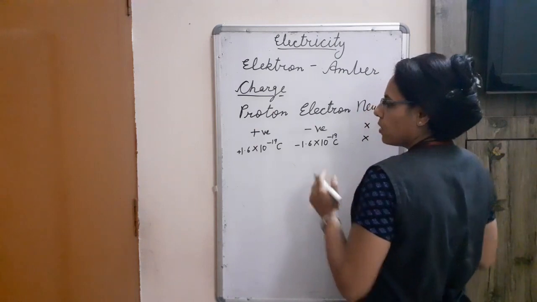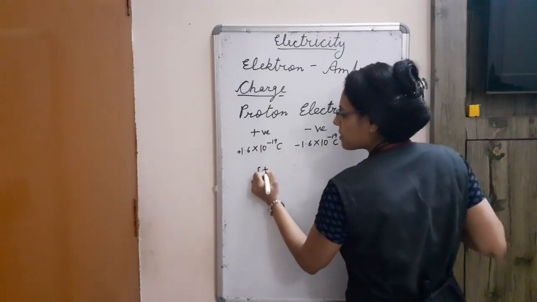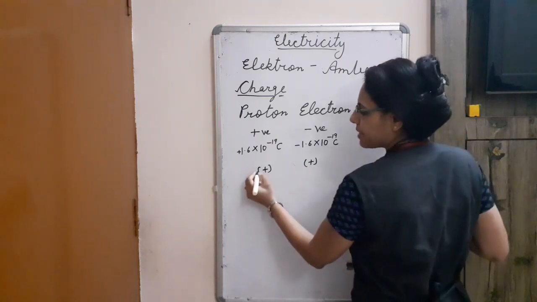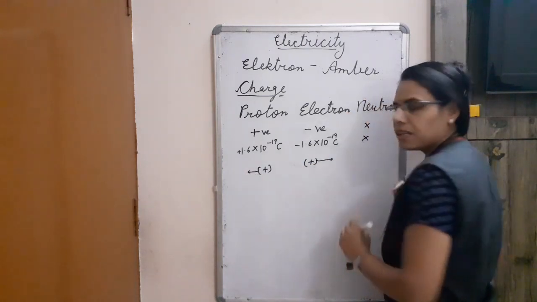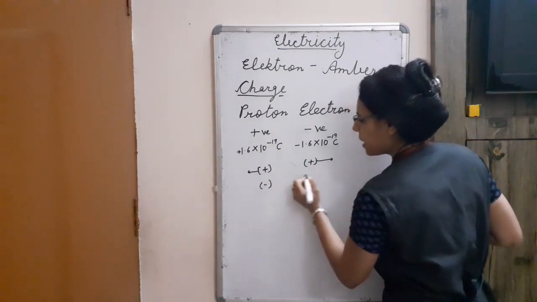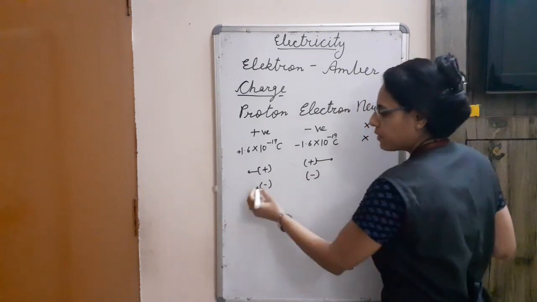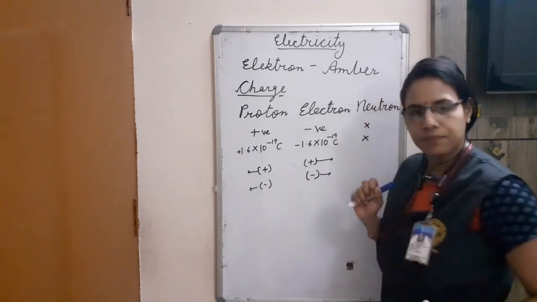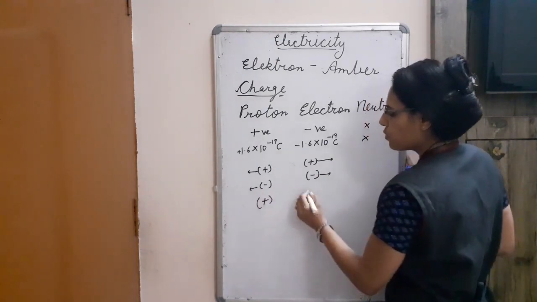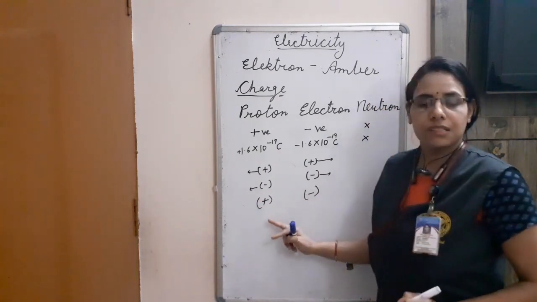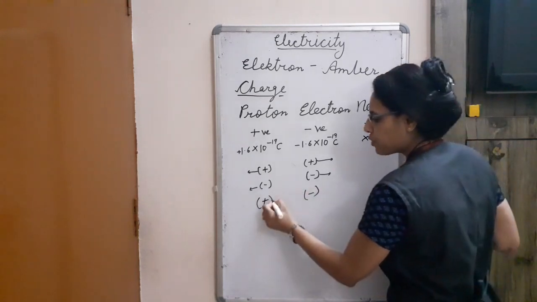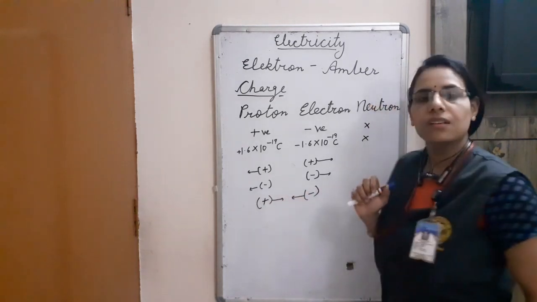Secondly, as we know, when we bring the same charges close to one another, immediately they will show repulsion, whether it is positive charge or negative charge. But when we bring different charges close, one positive and another negative, immediately they will show attraction towards one another.